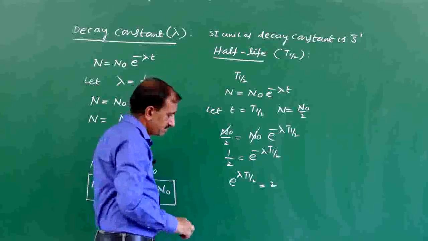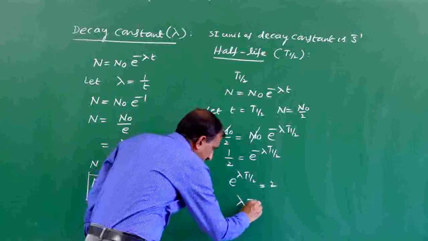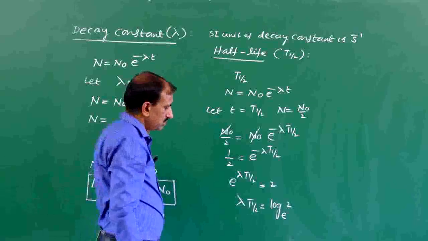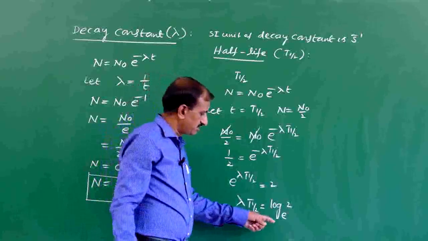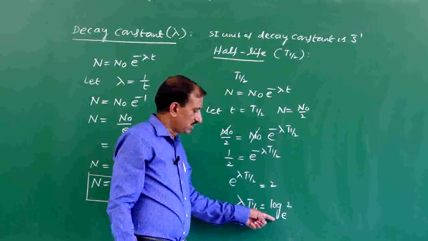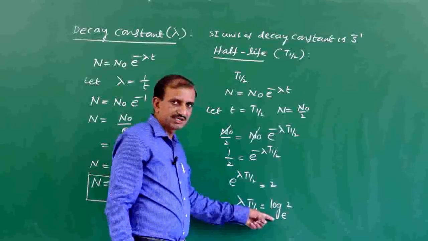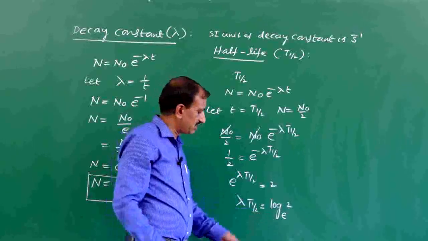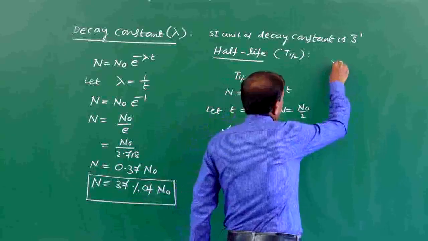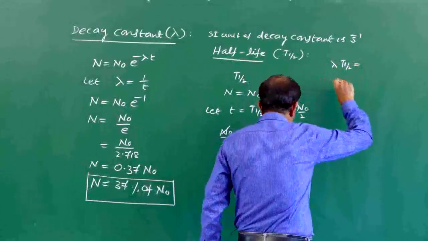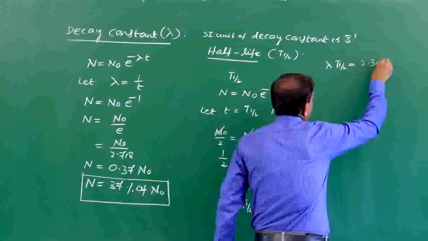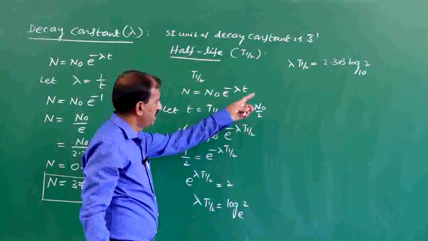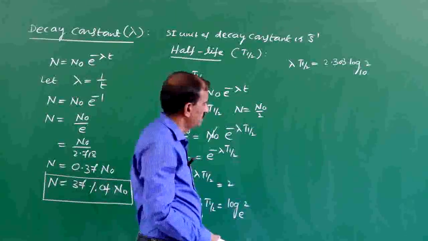Taking log on both sides, lambda into T half equals log 2 to the base e. This is a natural logarithm. Express it in common logarithms by multiplying by 2.303. So lambda into T half equals 2.303 into log 2 to the base 10.